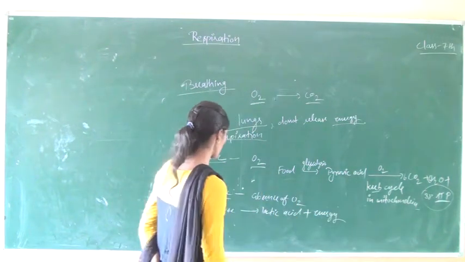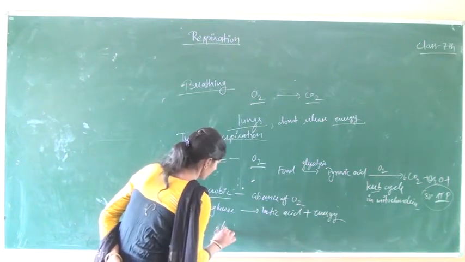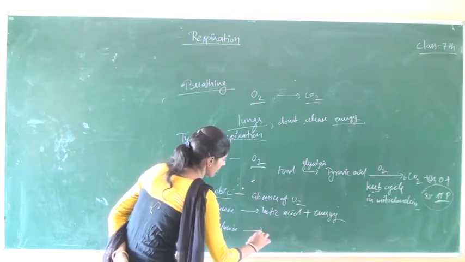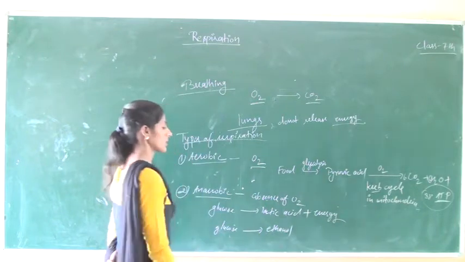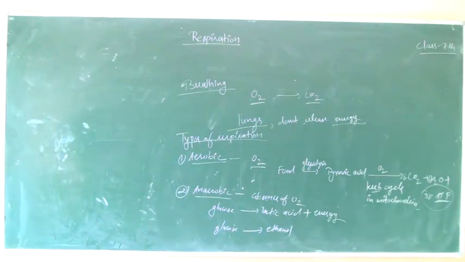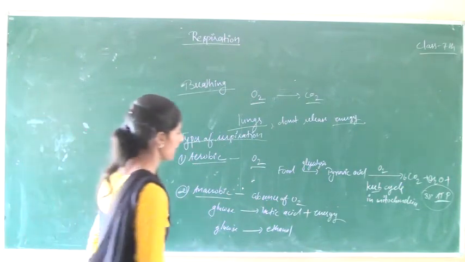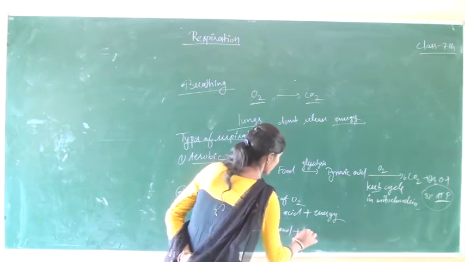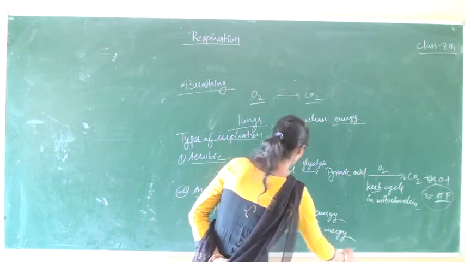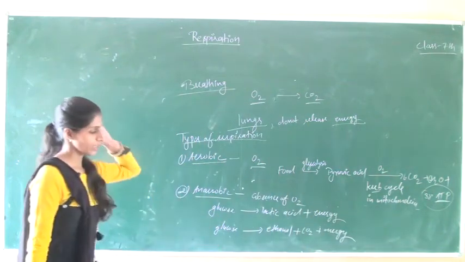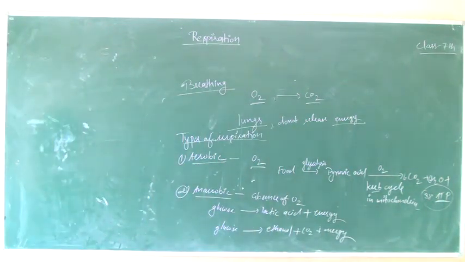Or glucose is converted into ethanol, because lactic acid is further converted into ethanol plus carbon dioxide. So sometimes we directly get ethanol and carbon dioxide from glucose.